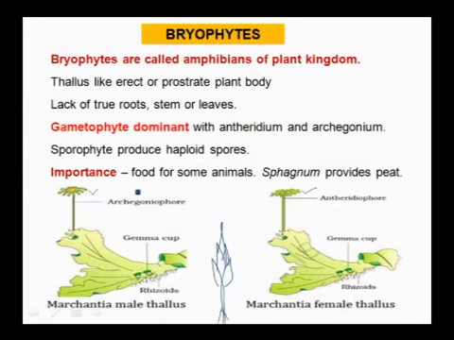Here we classify it into mosses and liverworts. Importance: it is used as food for very few animals, and mainly sphagnum, because it has a water holding capacity, acts as peat.